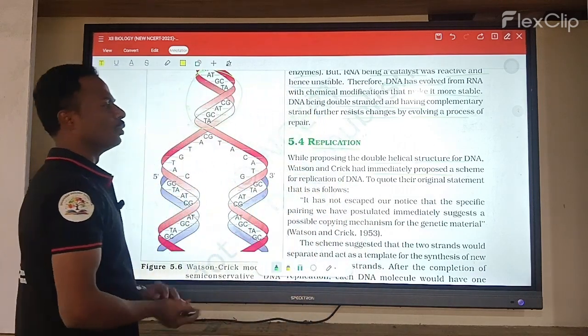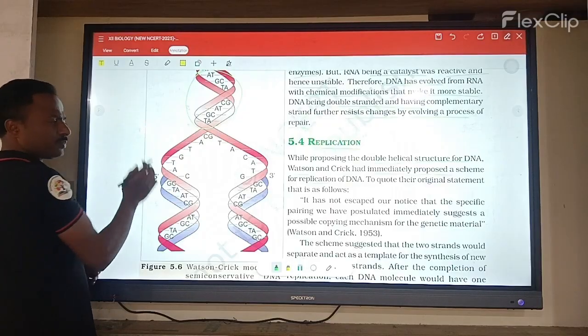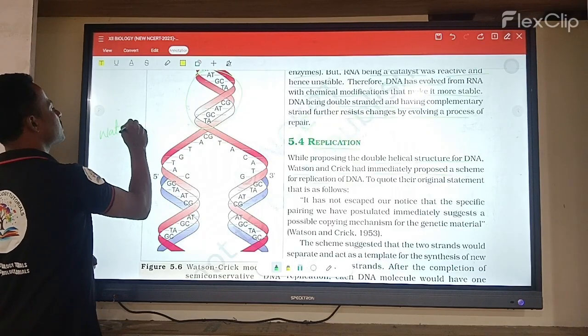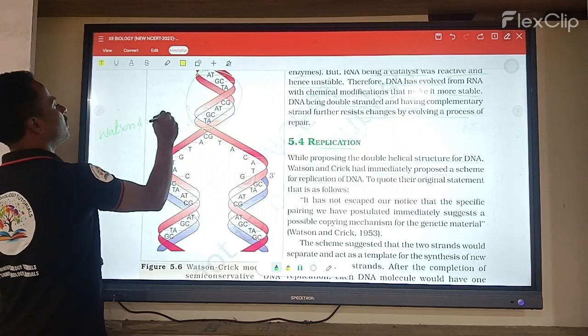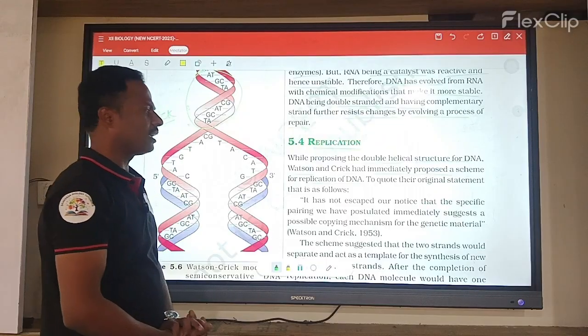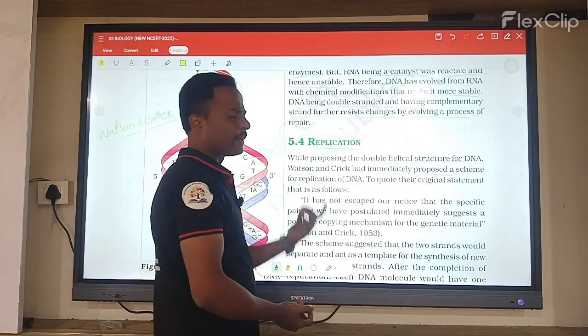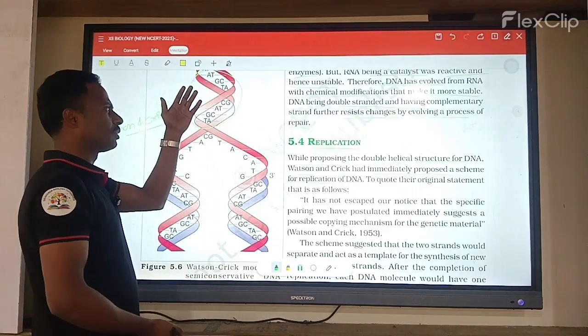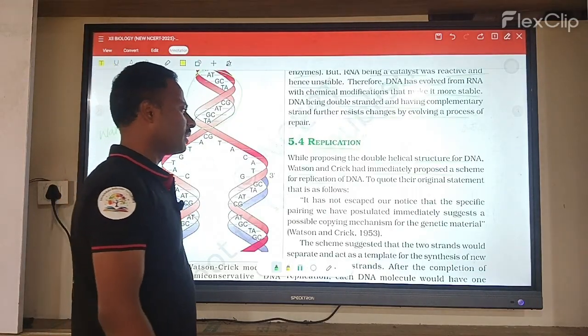So the scientists were Watson and Crick. They first discussed DNA and immediately explained the scheme of replication.